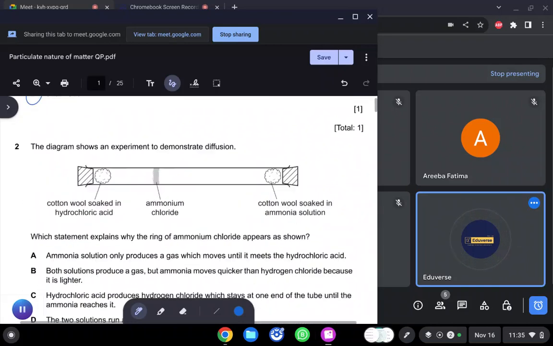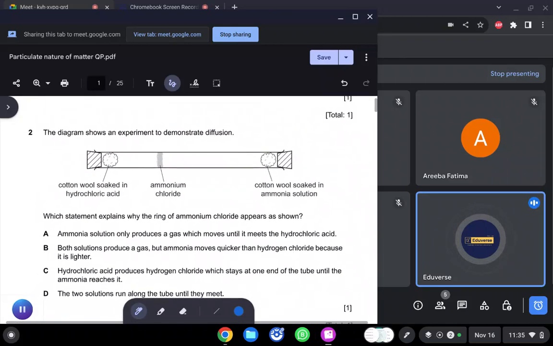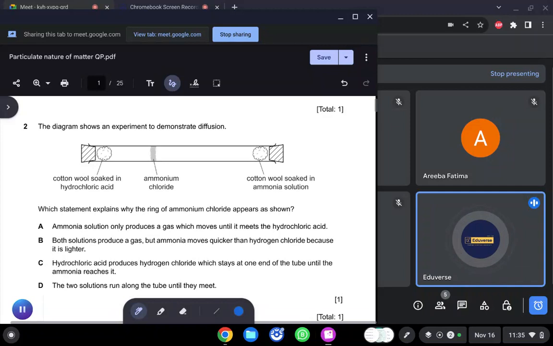Okay. So we are moving towards question number 2. As this is the very first topical we are doing, from here you have to learn how much time you have to give to a question, because reading and understanding the question is very important. Question number 2. The diagram shows an experiment to demonstrate diffusion.